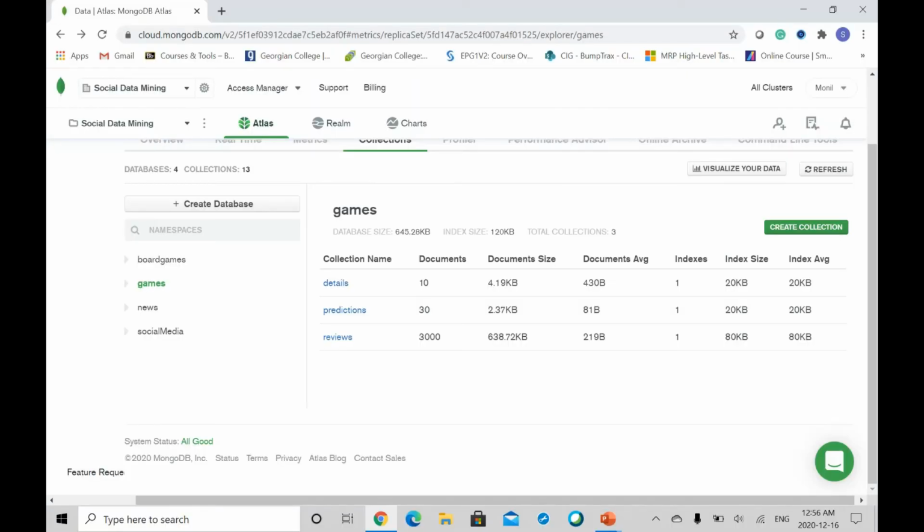Thank you, Monal. So, my name is Sonali Jain and I'm the data analyst for this assignment. In this assignment, we have used MongoDB as our database. Here we have created a database named Games. In this Games database, we have created three tables. First is details, second is predictions, and third is reviews. Now let us see what these tables contain.